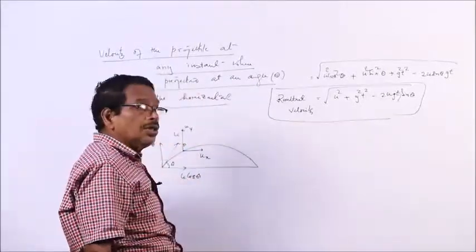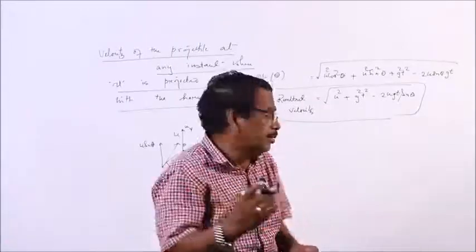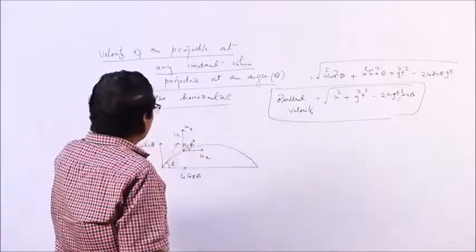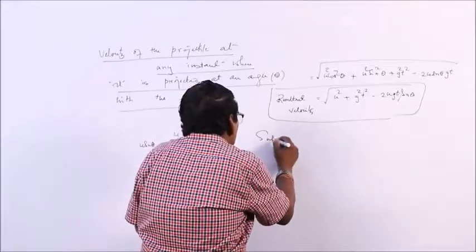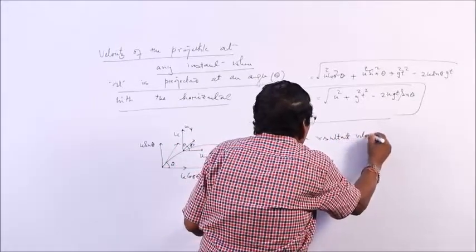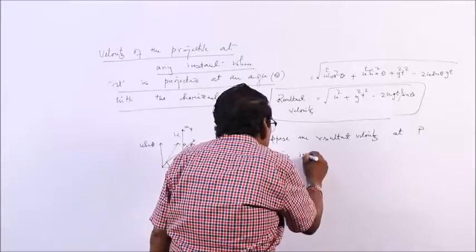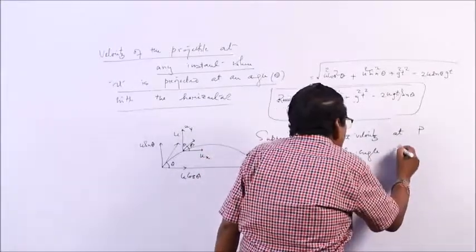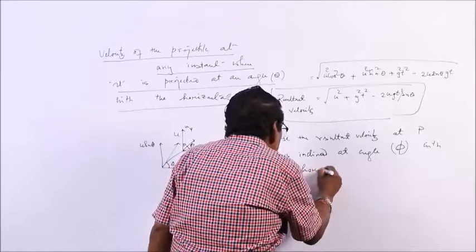What will be the direction of this velocity? Suppose after time t the resultant velocity at P is inclined at an angle phi with the horizontal. So, what is phi? Because you know the velocity is a vector quantity.